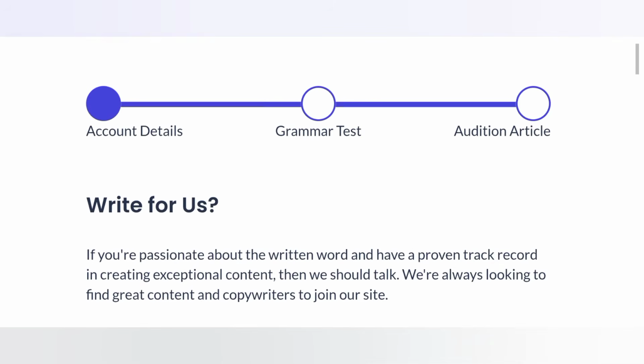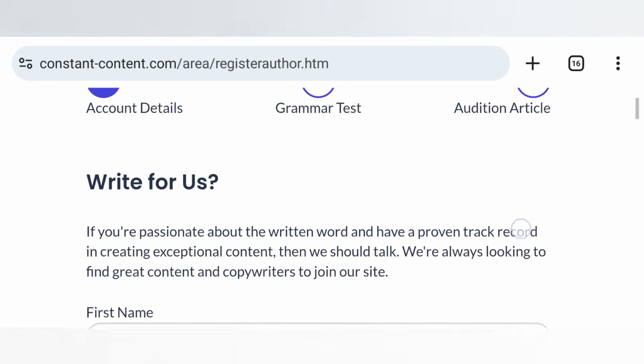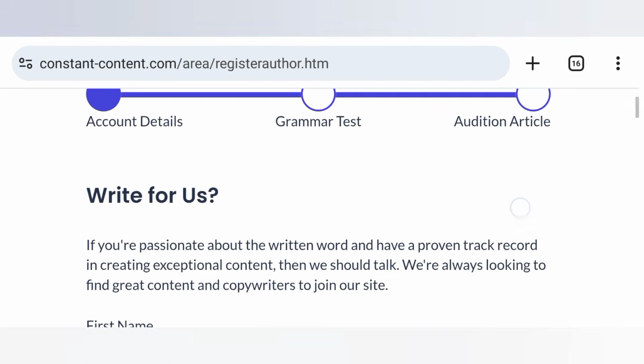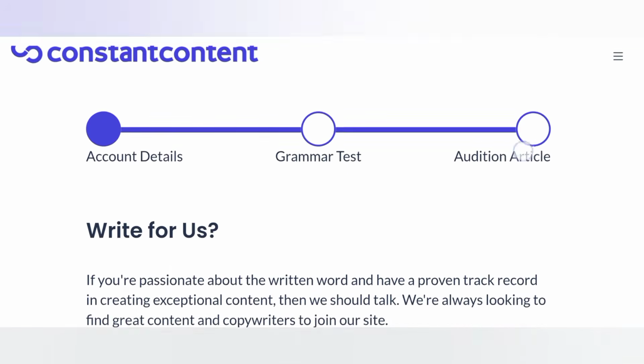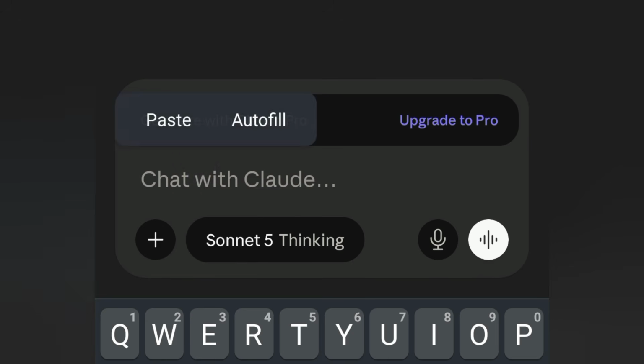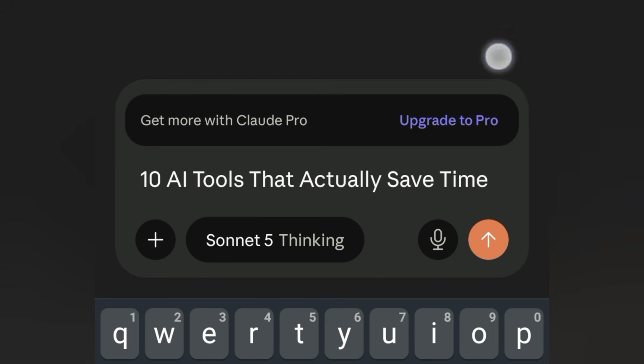In any of these niches, finance, healthcare, lifestyle, or any niche that you write about, just get an article ready, because they're going to be asking you for an article and they will audition it. Now you go to your Cloud AI, download it from Play Store or App Store, copy the topic that was given to you by the client. I'm going to use an example here. I will just paste it. Now this topic, it's about 10 AI tools that actually save time. Then I'm going to ask Cloud AI to write it for me by clicking on this arrow pointing up here.